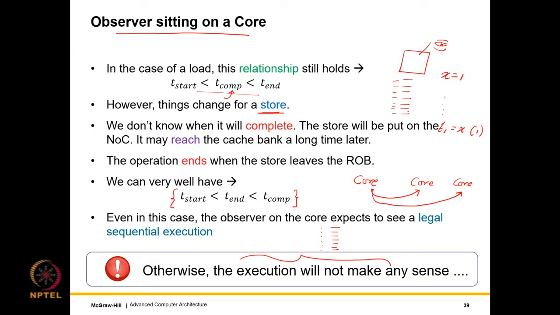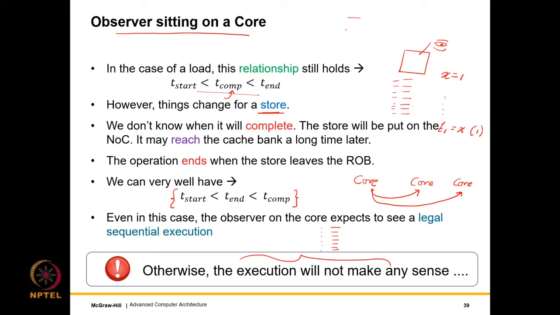Then we considered a setup where we have a single thread. The observer sits on the core. Regardless of the number of cores in the system, for a single threaded program, I have to see a legal sequential execution, because for me this makes sense. In this case, an instruction is an operation, right?